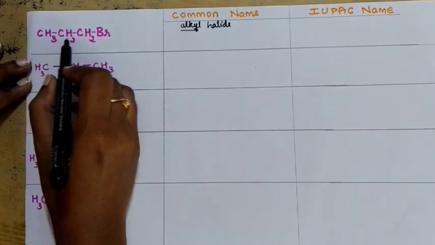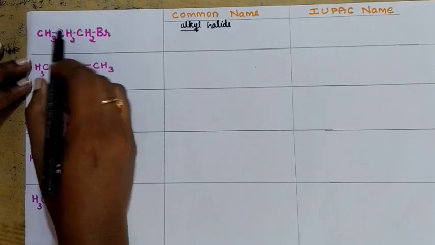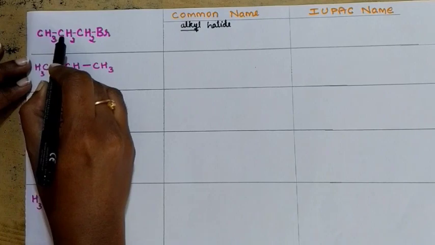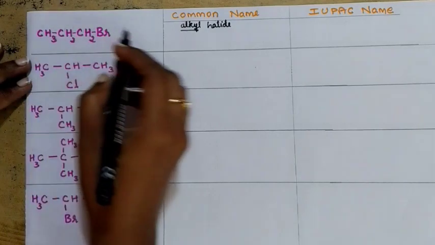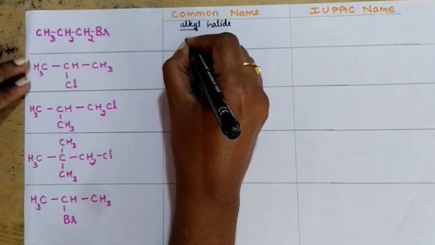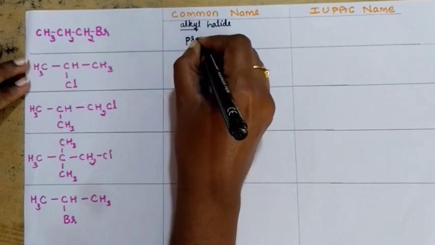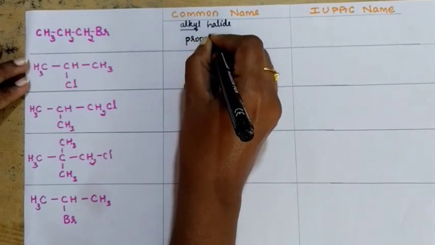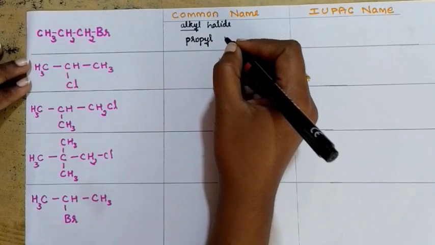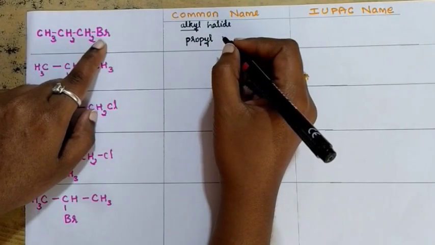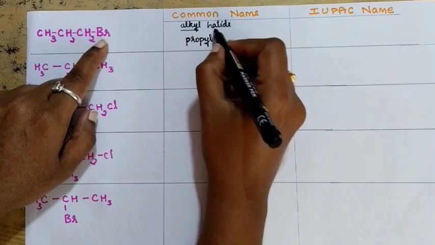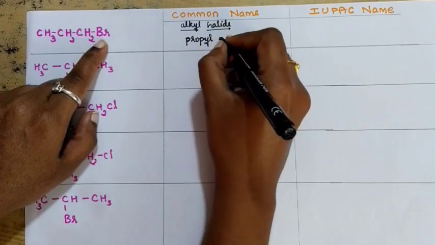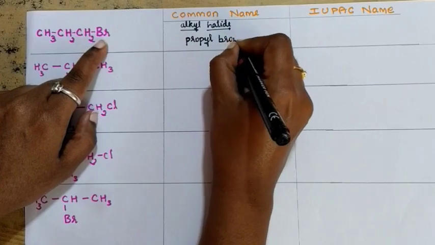Count the number of carbon atoms in the parent chain now. It is 1, 2, 3. 3 carbon atoms are there. So it is propyl. Since 3 carbon atoms are there, you can call it propyl. And what halogen group is present? Bromine. So how do you name it? Bromide in halide form. So it is propyl bromide.